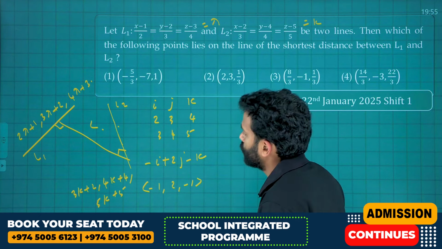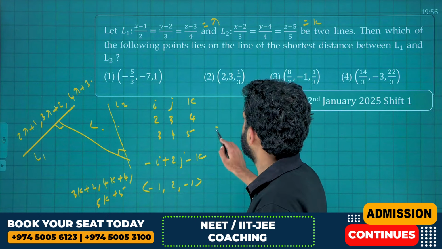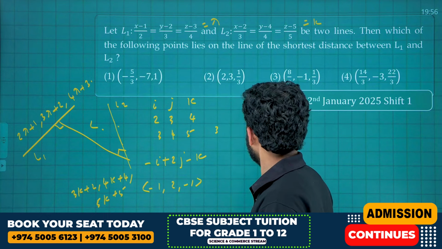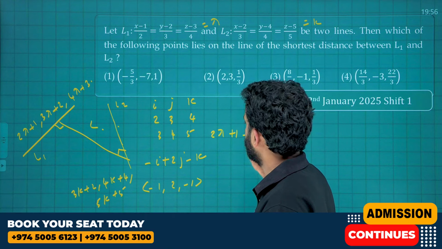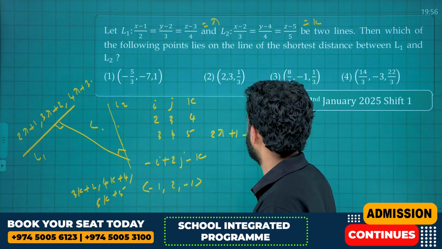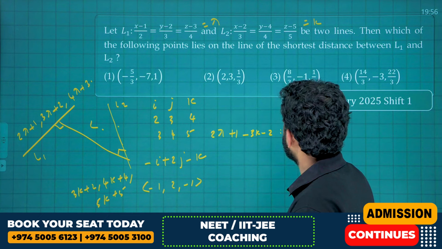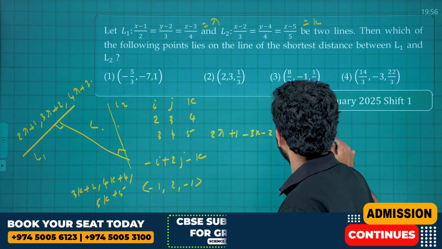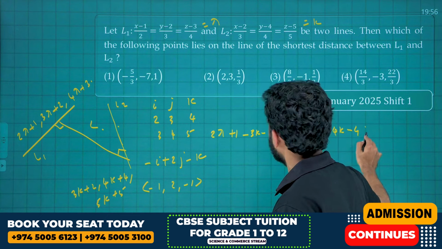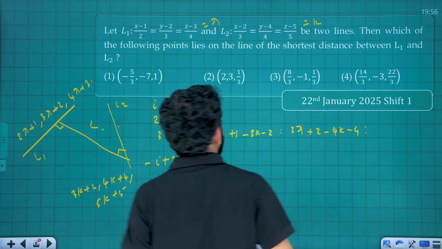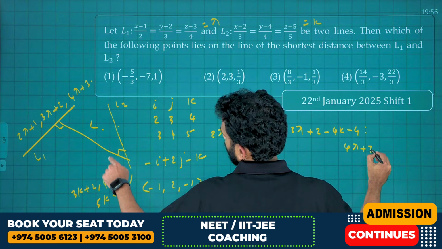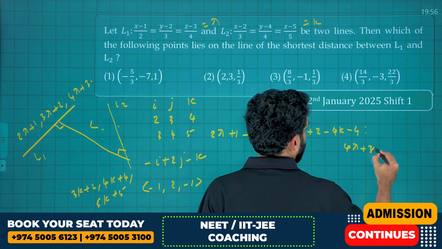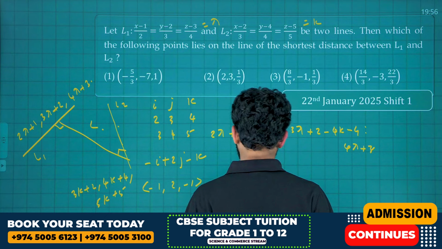In this case, applying it, we get (2 lambda + 1 − 3k − 2) : (3 lambda + 2 − 4k − 4) : (4 lambda + 3 − 5k − 5).